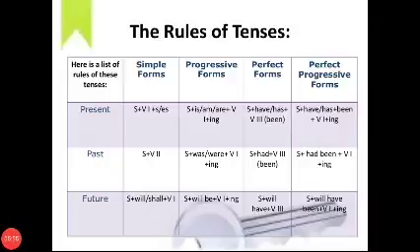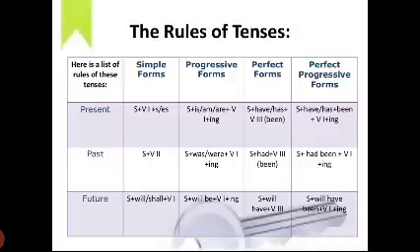In future tense also we have to do the same thing. In simple future tense, we take subject plus will or shall plus V1 plus object. In progressive form, that is future continuous tense, subject plus will plus be plus V1 plus ing. In future perfect form, subject plus will or shall plus have plus V3 plus object. In future perfect progressive form, we take subject plus will plus have plus been plus V1 plus ing.